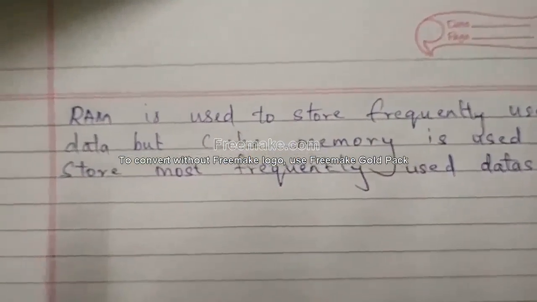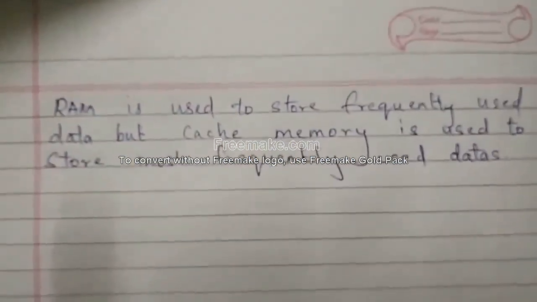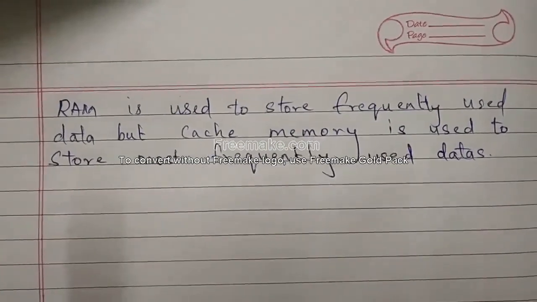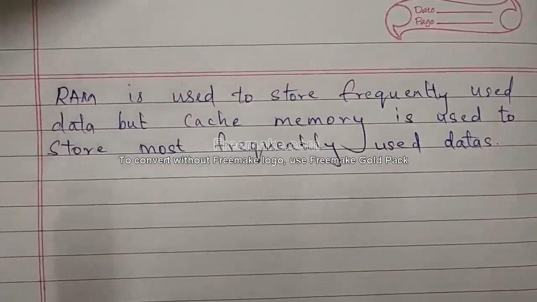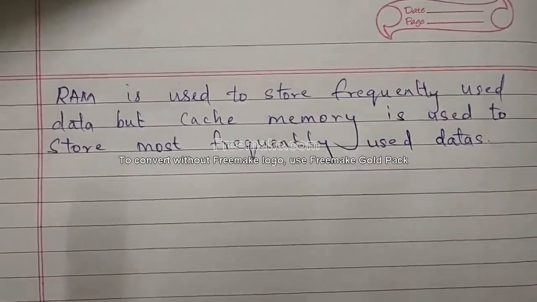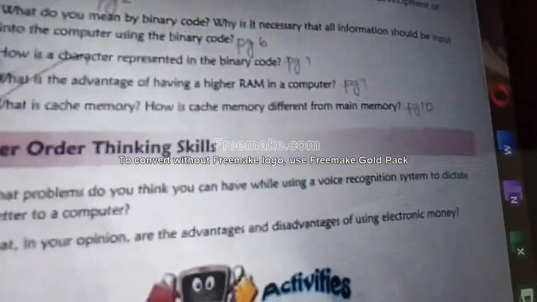RAM, main memory means RAM only. RAM is used to store frequently used data, but cache memory is used to store most frequently used data. That's all. This is the difference. This is the answer for how is cache memory different from main memory.